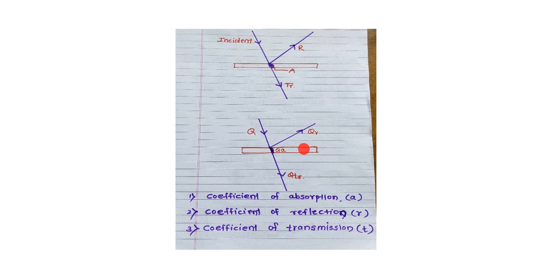This figure shows Q is incident on the surface. Let Q be the total amount of thermal energy incident on the surface of an object. Let QR be the amount of heat reflected, QA be the amount of heat absorbed and QT be the amount of heat transmitted by the object.